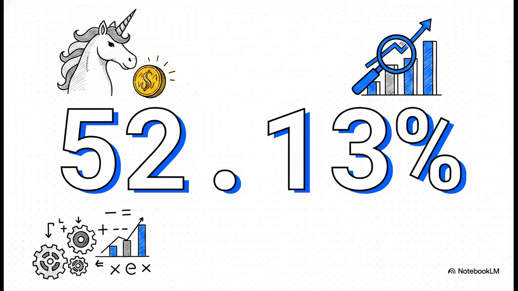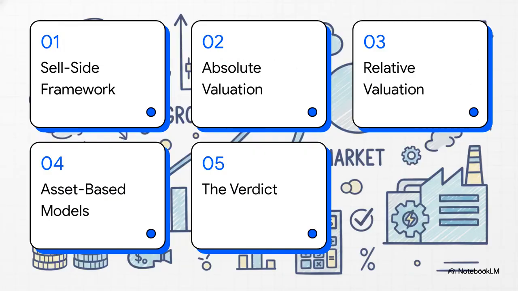But as rigorous analysts, we don't just blindly take a number at face value, right? Today, we are going to build the financial models step by step to prove exactly how the data gets us there. Here's our analyst toolkit for today. We'll be moving through the sell-side framework, absolute valuation, relative valuation, asset-based models, and finally, we'll deliver our verdict.